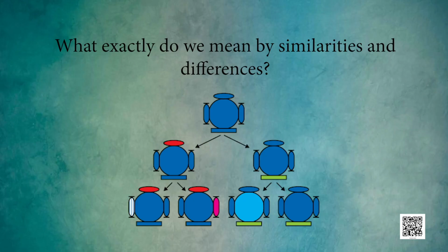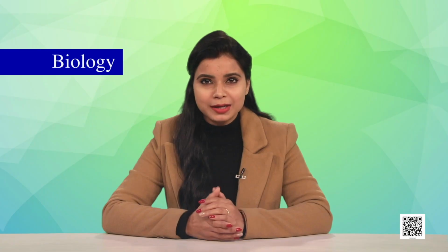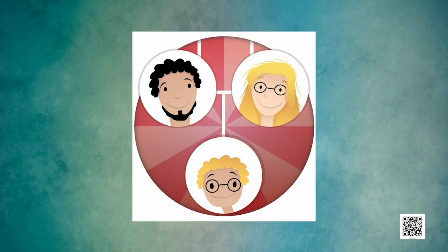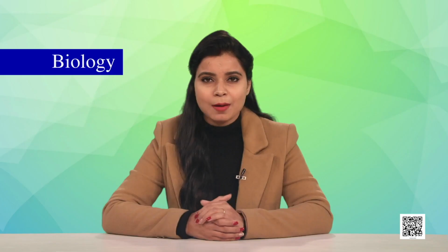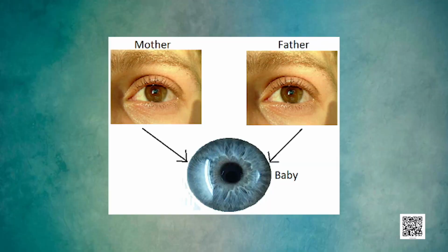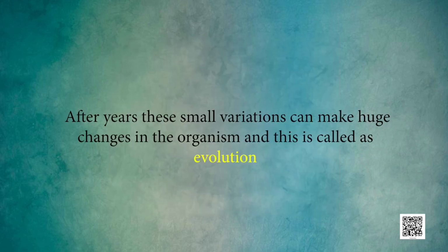What exactly do we mean by similarities and differences? We know that a child bears all the basic features of a human being. However, it does not look exactly like its parents, and the human population shows a great deal of variation. And this is heredity. For example, we all have two eyes like our parents, but the color of the eye can be different from our parents. After years, these small variations can make huge changes in the organism, and this is called evolution, about which we will discuss later.